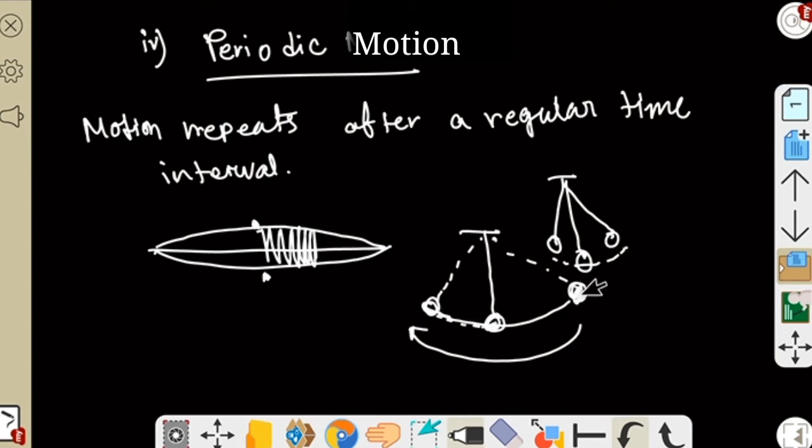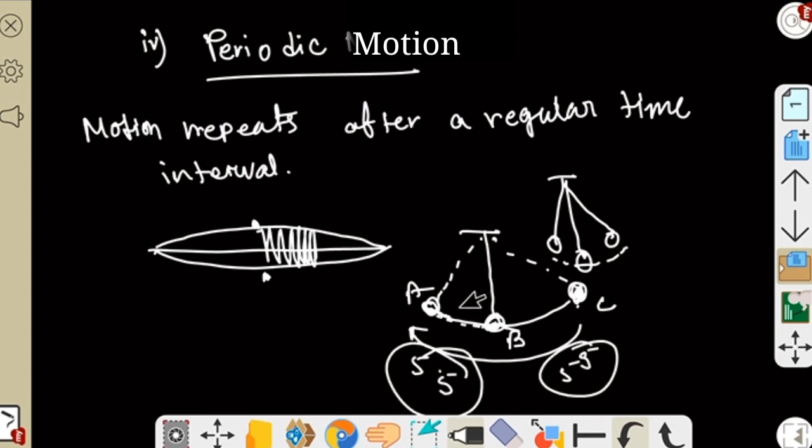So the ball reaches this position and this position in the same time interval. Suppose the ball starts from this height A, this is position B and this is position C. The ball reaches from A to B within 5 seconds. Similarly, the ball will go from B to C in 5 seconds, and again it will come back within 5 seconds, and from B to A it will take again 5 seconds. So within the same time interval it will come back. That means it is called periodic motion.